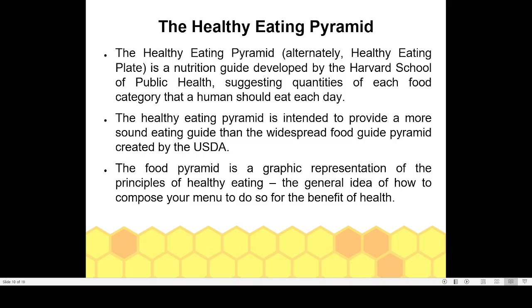So that is the meaning of the healthy eating pyramid.